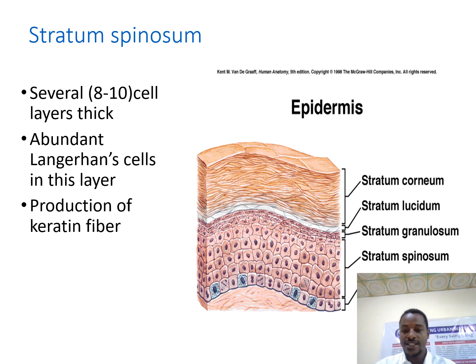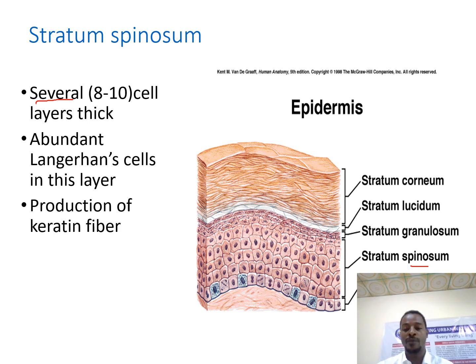The next one is stratum spinosum. I'm going from deep to superficial. This is stratum spinosum, containing several layers, and we call it spinosum because it is mainly in this layer that the cells start to produce spine-like keratin fibers.